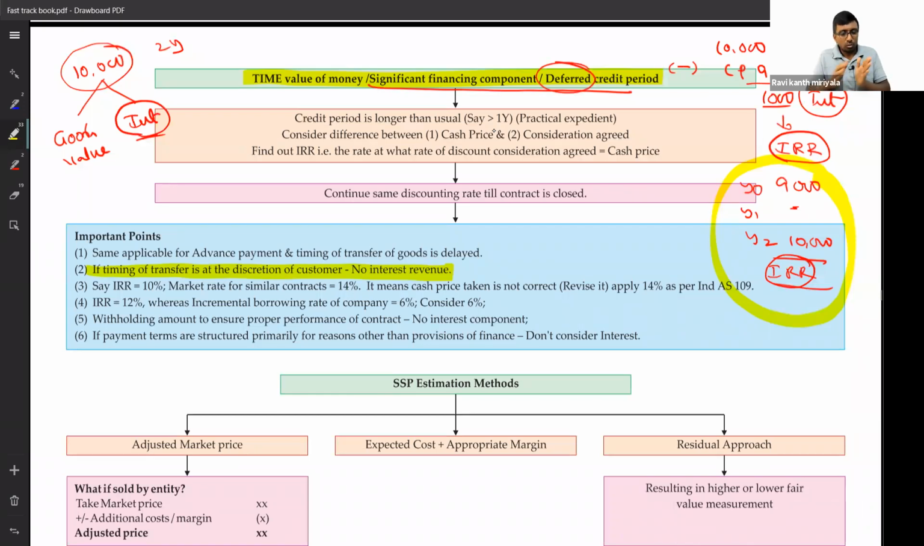Sir, you are saying the customer will pay late, correct? Suppose it is the opposite. Opposite means the customer will give an advance and the supplier will give me the item after 2 years. Are you getting my point? The customer is giving me advance today, and I will supply it to the customer after 2 years. Is there a finance element? Definitely a finance element, here also.